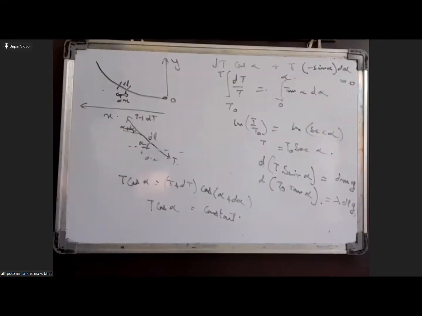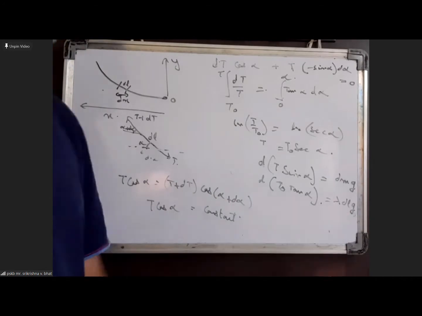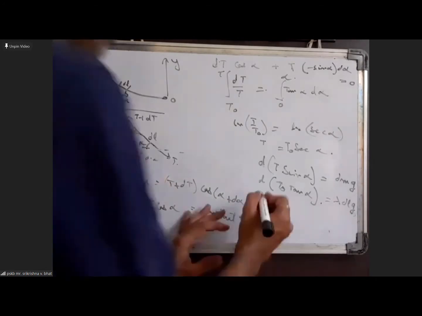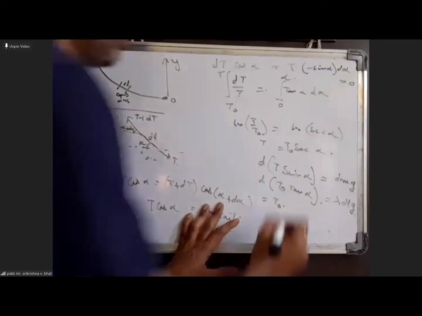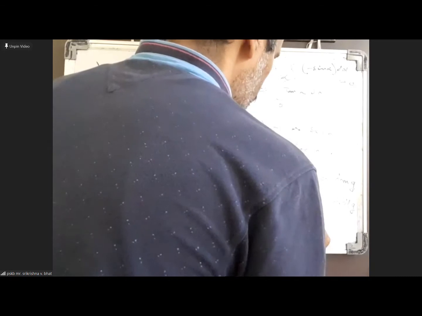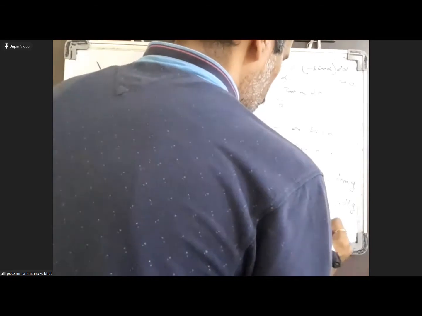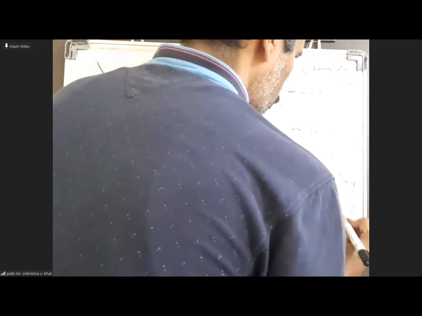Mass of the element is lambda into dl, where dl is the length of the element. So t naught into tan alpha, differential of this, is same as t naught into the differentiation of tan alpha, which we can write as secant square alpha d alpha, equal to lambda dl into